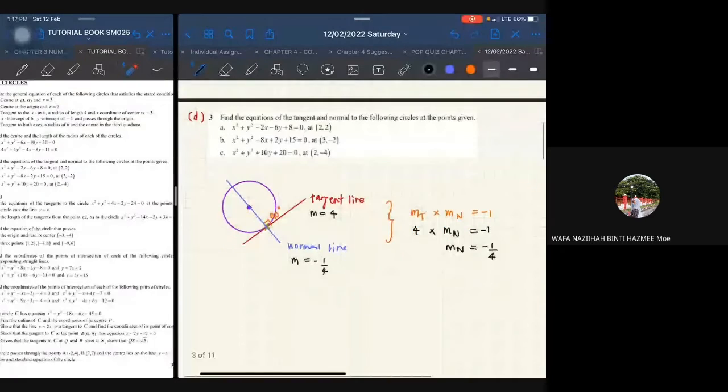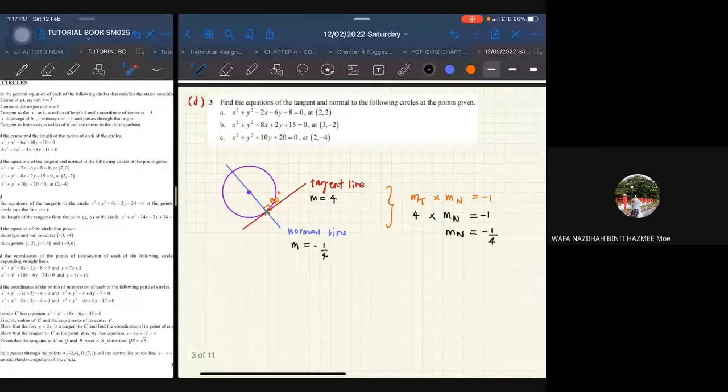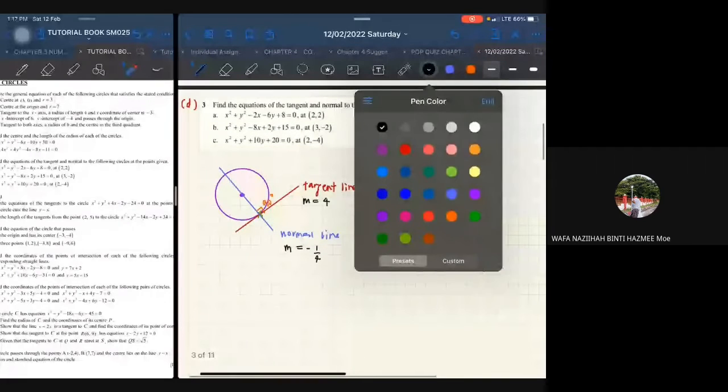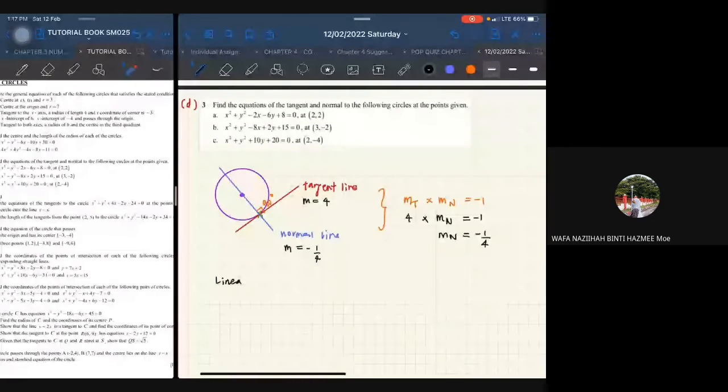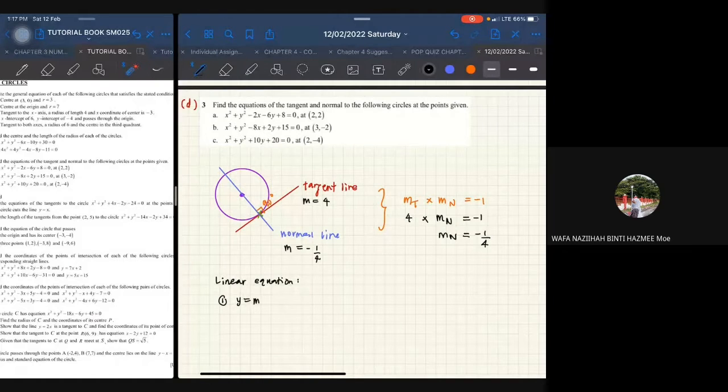The question asks us to find the equations. The formula for the equation of the normal and the tangent is the same as for a straight line, meaning the linear function equation. You can use two formulas. First, y equal to mx plus c.